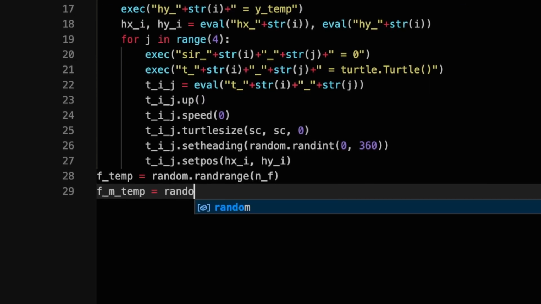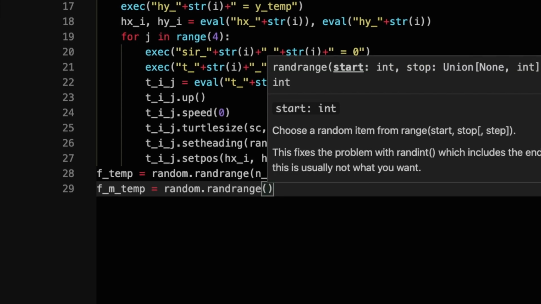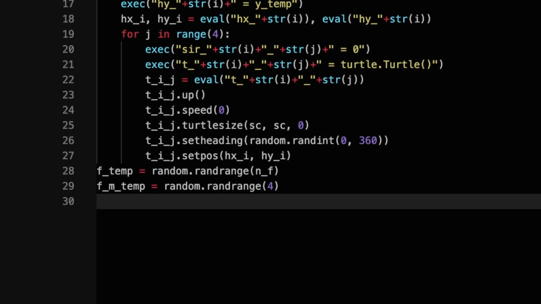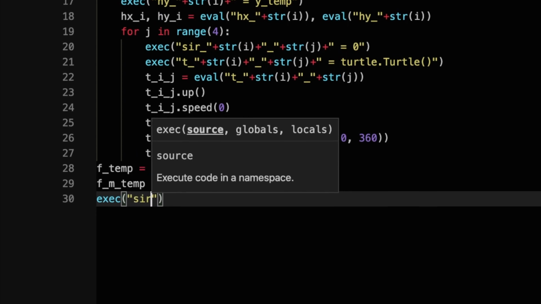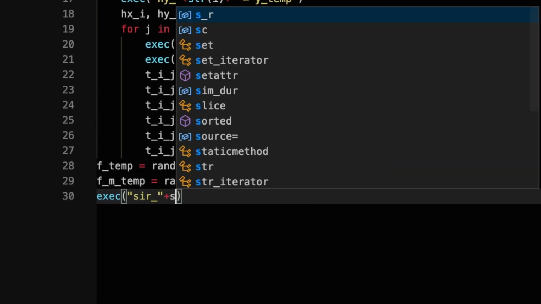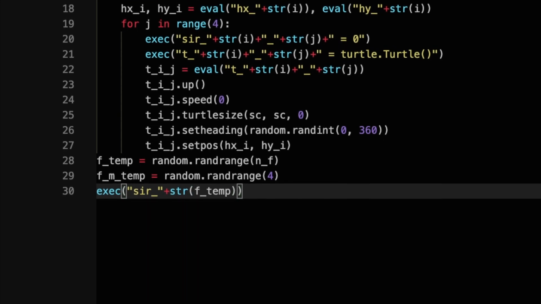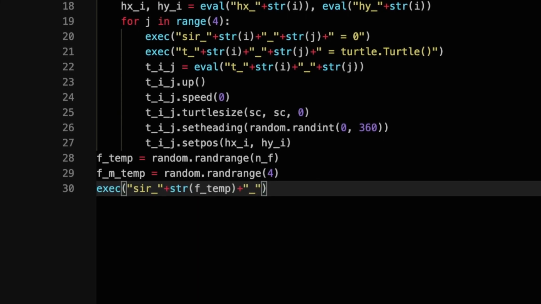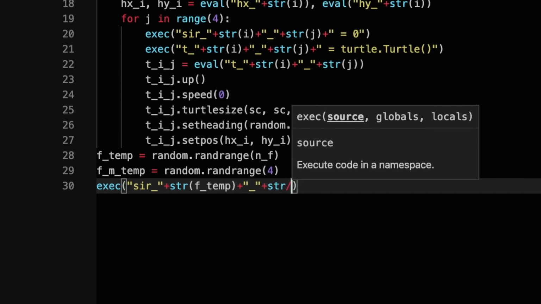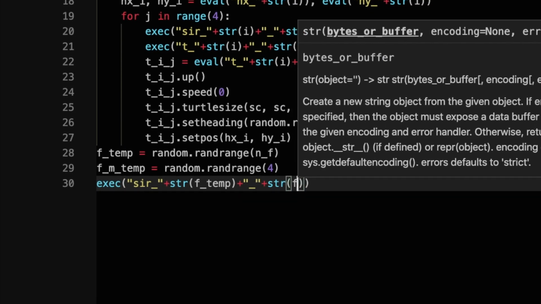Let's set this turtle to be called T_i_j temporarily, so that we will not evaluate it every time we want to do operations on it in this for loop, just like we did with hx_i and hy_i.